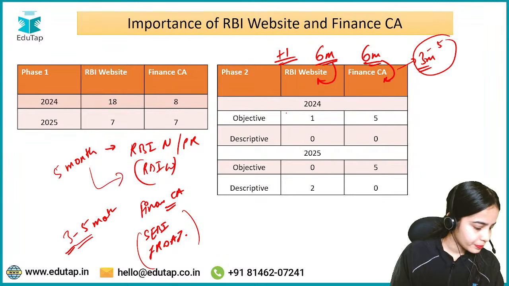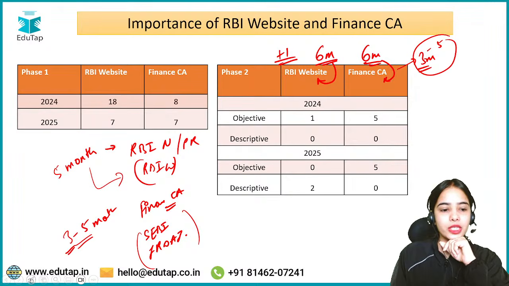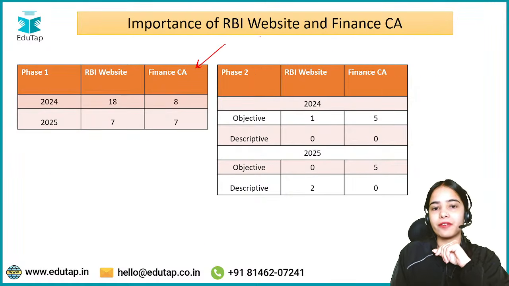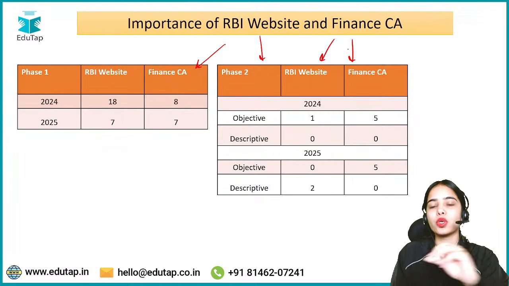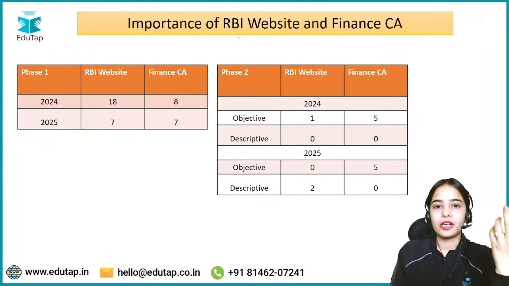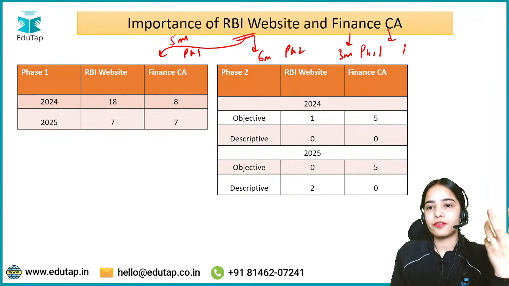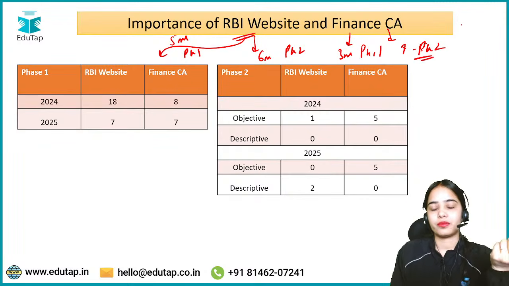Any confusion? Any confusion here? So this is the importance of the RBI website and finance current affairs, and how many months of the RBI notifications and finance current affairs you should be doing. RBI website at least 5 months for phase 1 and 6 months for phase 2. Finance current affairs at least 3 months for phase 1 and 4 to 5 months, like 4 months, for phase 2. That is the idea.